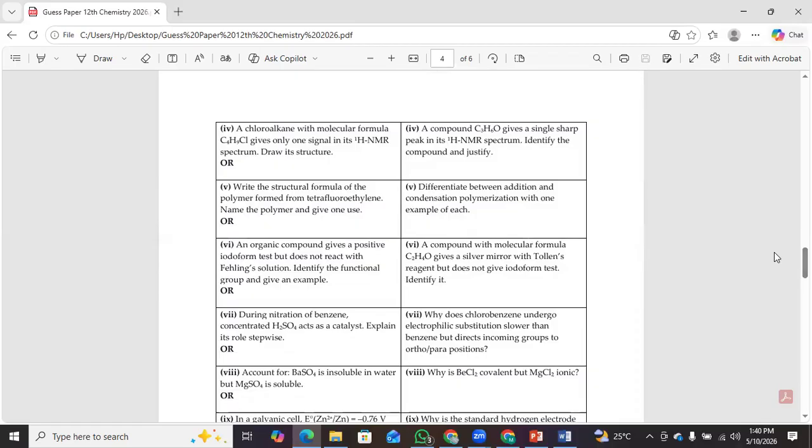Okay, question number 4 is, a chloroalkane with molecular formula C4H9Cl gives only one signal in its HNMR spectrum. Draw its structure. Optional question is, a compound C3H6O gives a single sharp peak in its HNMR spectrum. Identify the compound and justify. Write the structural formula of the polymer formed from tetrafluoroethylene. Name the polymer and give one use. Differentiate between addition and condensation polymerization with one example of each.